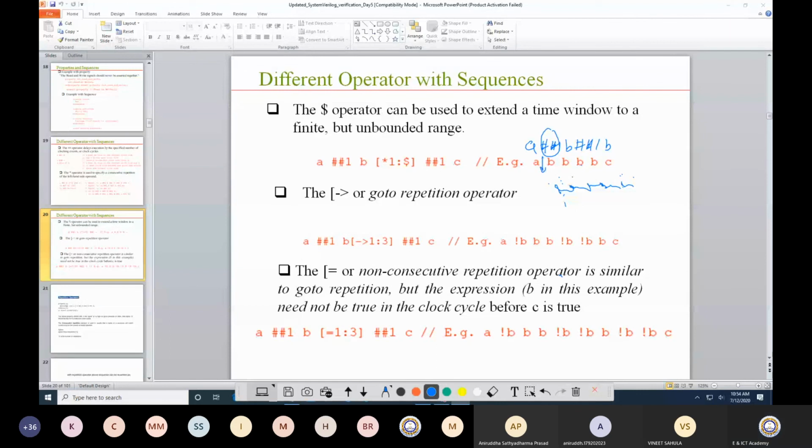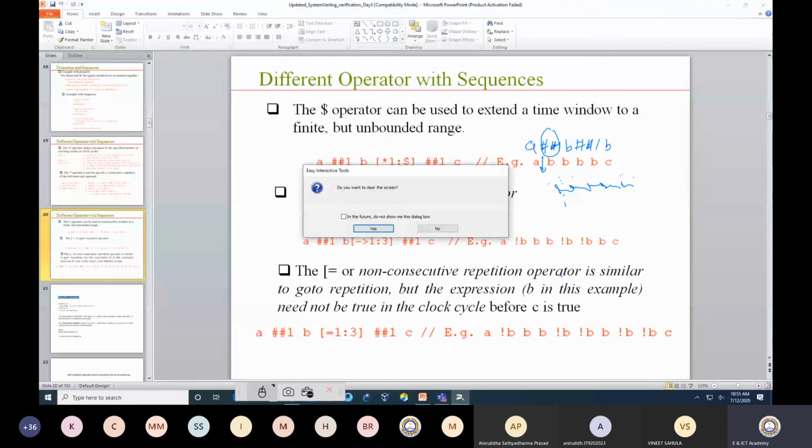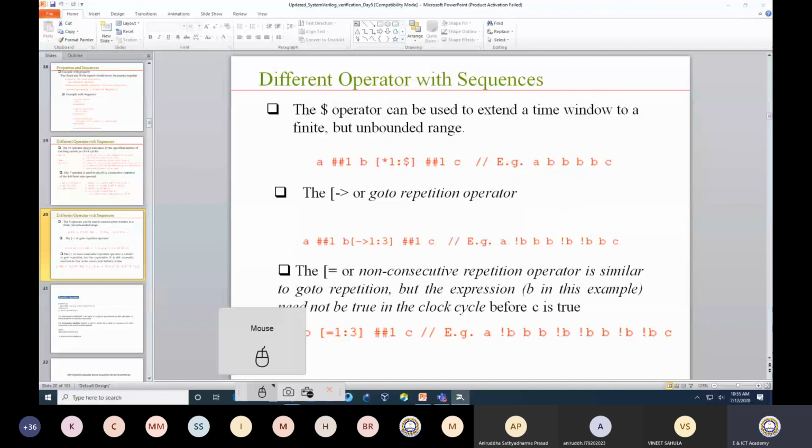Sometimes in literature you will find only the space, but that space itself suggests that there is a delay of 1 clock. So you need to understand it. This is the way people in the verification industry like to write it, because it is the same thing. No need to define it; the space alone defines that it is ##1 delay.